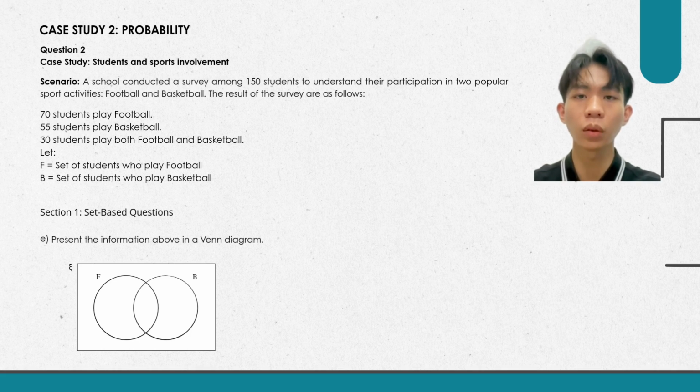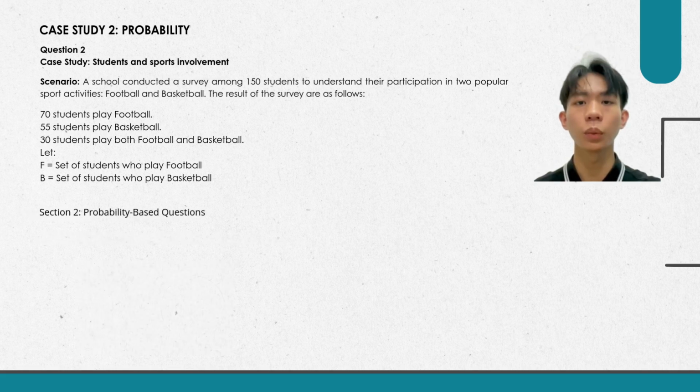So the breakdown looks like this: 40 students in only football, left circle not overlapping, 25 students in only basketball, right circle not overlapping, and 30 students in the middle, which is both, and 55 students outside the circles. Now let us move to the probability section.